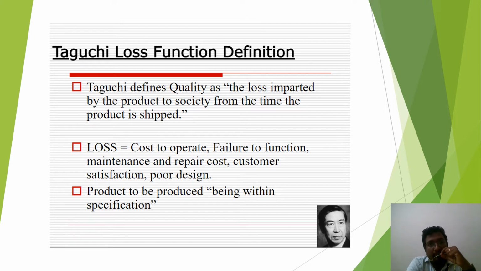So whenever a product is to be produced, it should be within the specification limit. That is, it should not go beyond the specification limit, and it should not fall below the specification limit. It should be at the target value. When you manufacture a product, it should fall at the target value, nominal value, or specified value. These are three terms used by Taguchi to say that a product should be manufactured to the specification which is given. It should not go beyond or below the specification limit. So Taguchi wants to avoid the tolerance level. The tolerance should not be given. Even the tolerance is called a loss according to the Taguchi method.